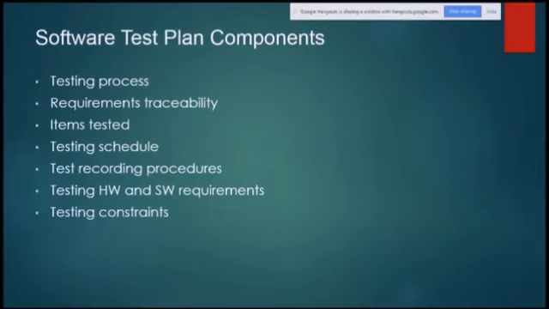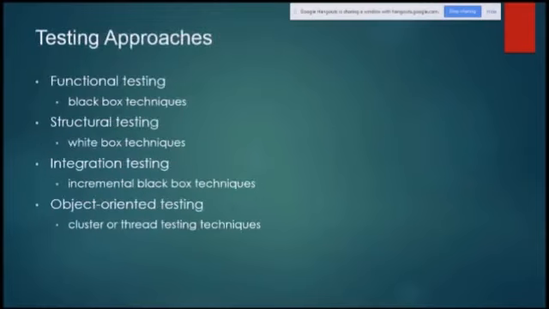Software test plan components. Once the requirements are decided, we need to talk about the testing part. The components are the testing process, requirement traceability, items to be tested, the schedule of testing, the recording procedures for testing, testing hardware and software requirements, and testing constraints.